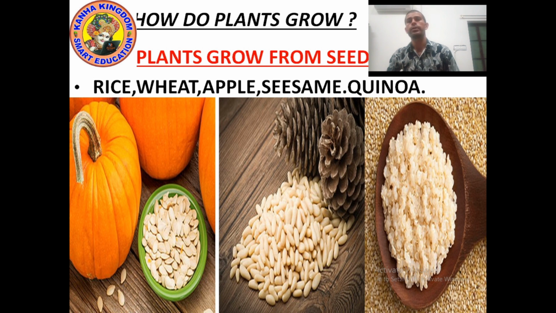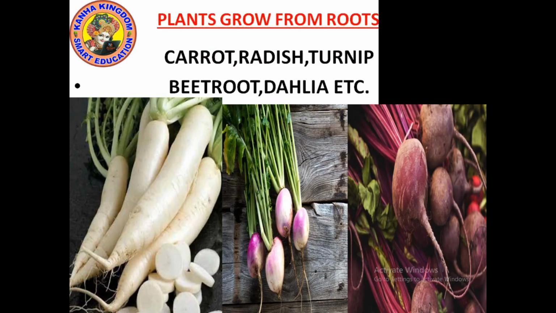Look at the picture. First picture. Can you tell me the name of the first picture plant? Yes, it is pumpkin, which is in yellow color. Second, middle picture. It is sesame. Yes. Can you tell me the name of the last picture? It is quinoa. Yes, quinoa. I think you might not have heard about it. It is quinoa. Okay. Now let's move on to the next point.